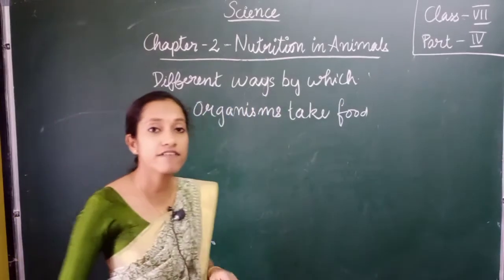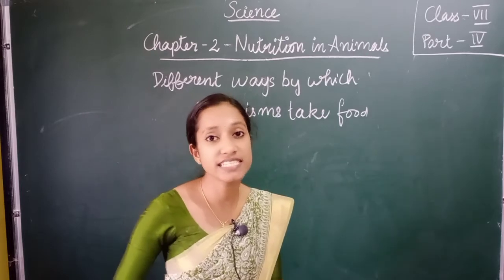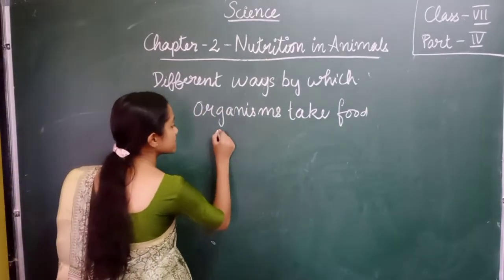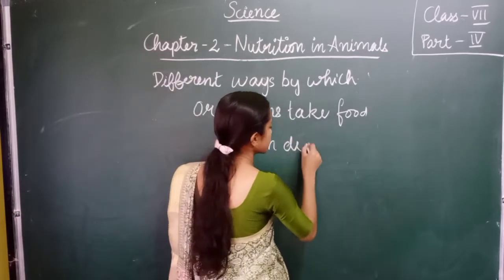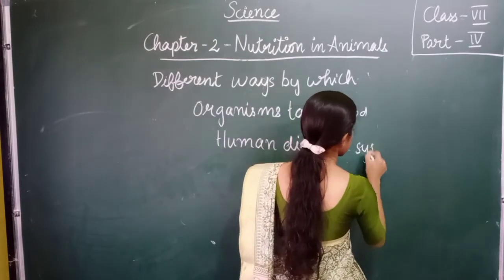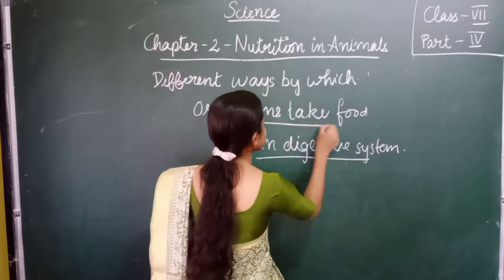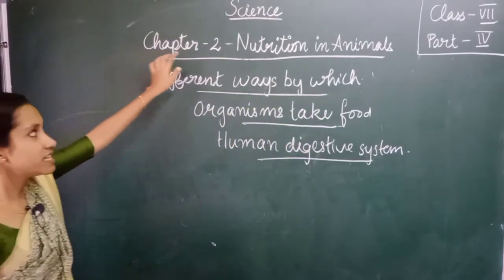After this, we will also learn about our human digestive system. So these are the main topics that we are going to cover today in our new chapter, nutrition in animals.